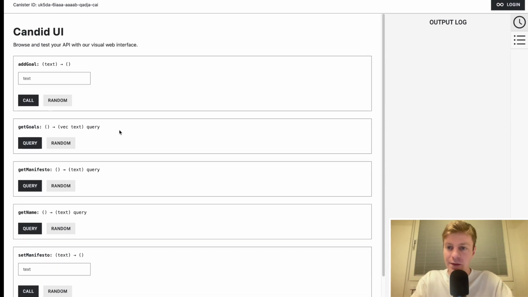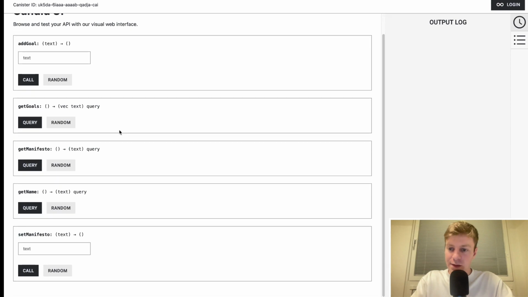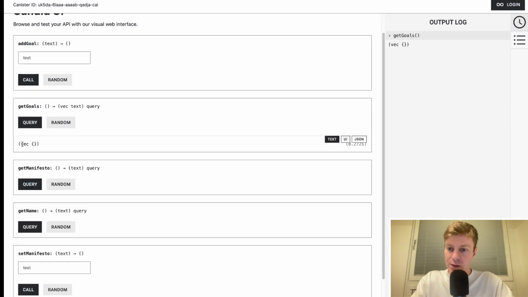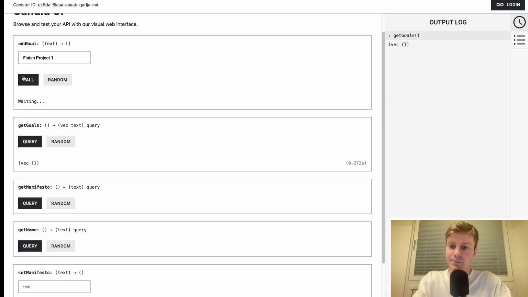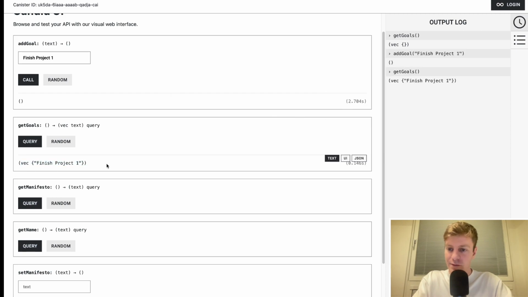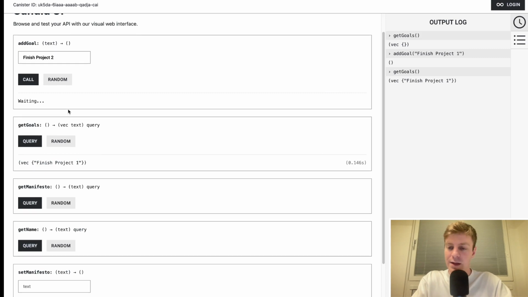So this is the project that we have built. We are able to query the goals. So this is a vector. This is essentially the representation of an array in Motoko. An array in Motoko becomes a vector in Candid. So here we are seeing the Candid type. And we can essentially add a goal, so finish project 1. This is an update call, so it will take longer, around 2 seconds, and then we can query this, and we have this goal inside the vector, and we can add more goals.